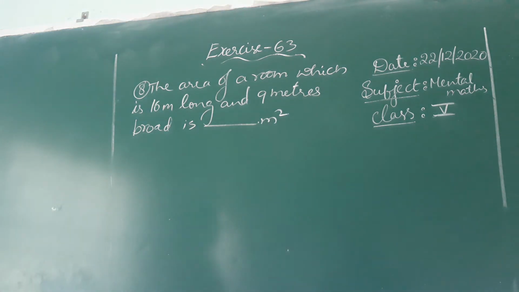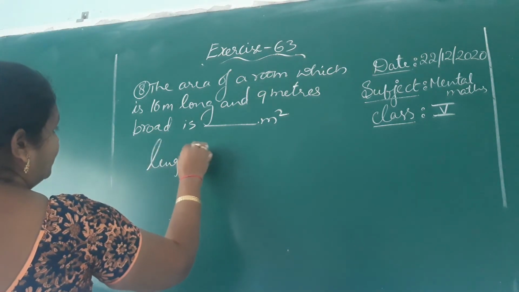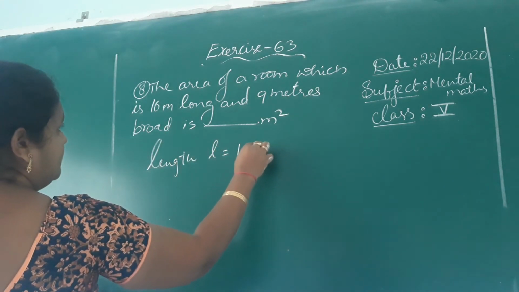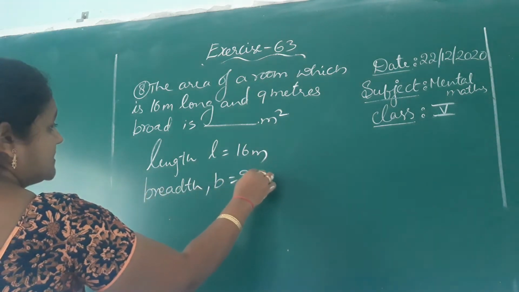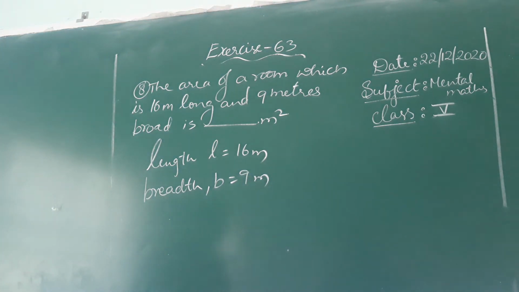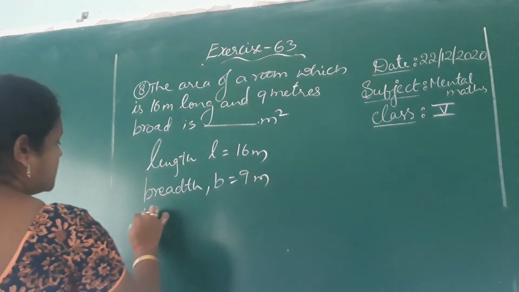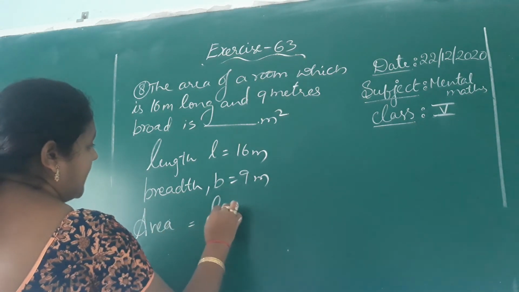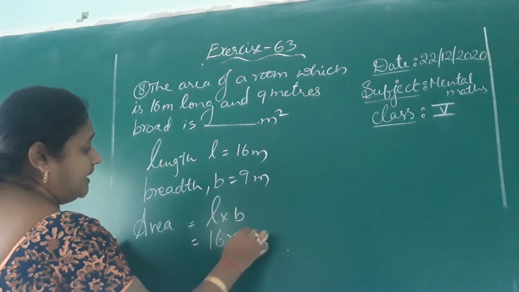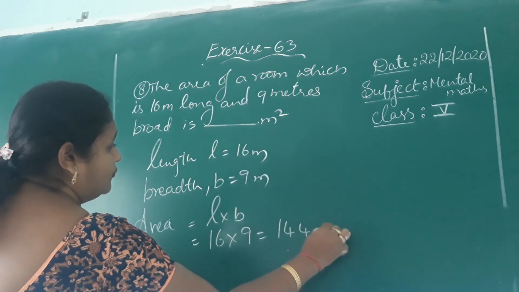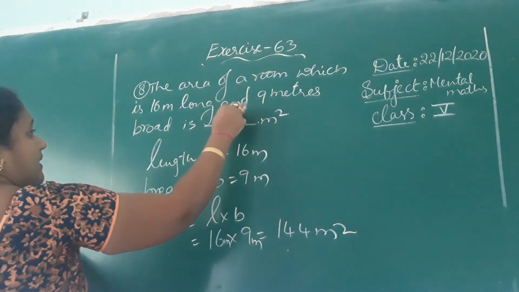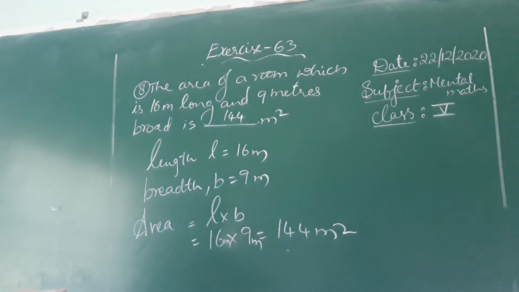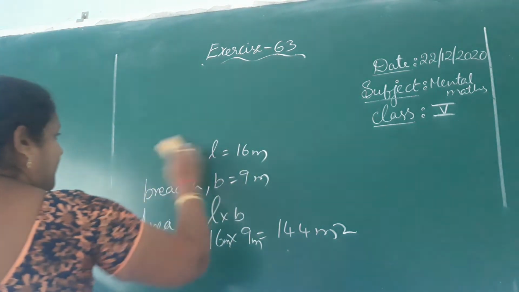Listen children, here they have given the length and the breadth. Length L equal to 16 meters and the breadth B equal to 9 meters. Here they are asking us to find the area of the room. It is a rectangular room. So area of rectangle is L into B. It's nothing but 16 into 9. 16 9s are 144 square meters. Okay children, see the 9th one.